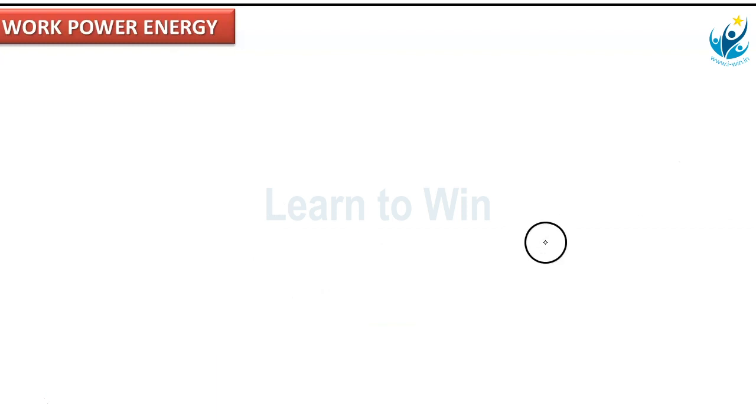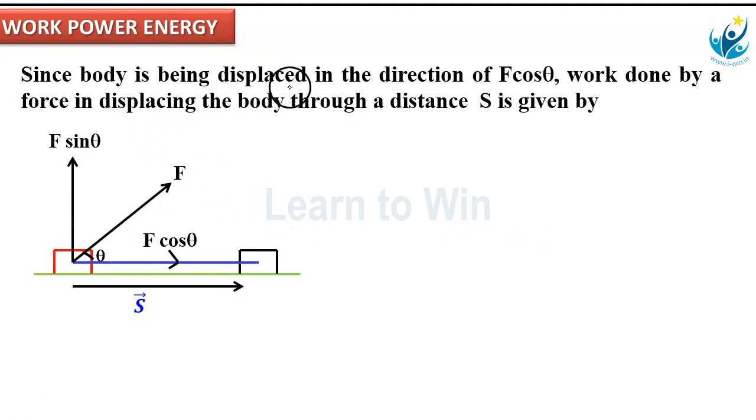Then, what is the force? Since the body is being displaced in the direction of F cos theta, the work done by the force in displacing the body through a distance S is given by the formula W is equal to force into displacement.